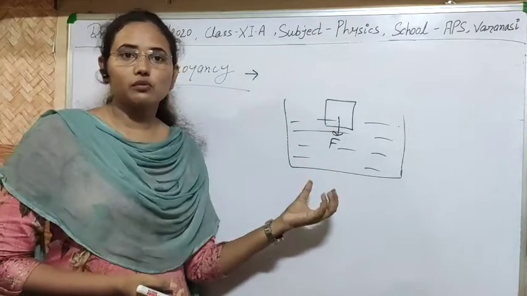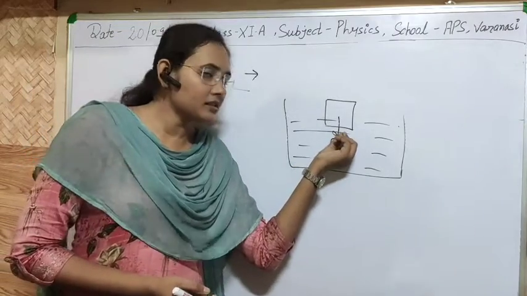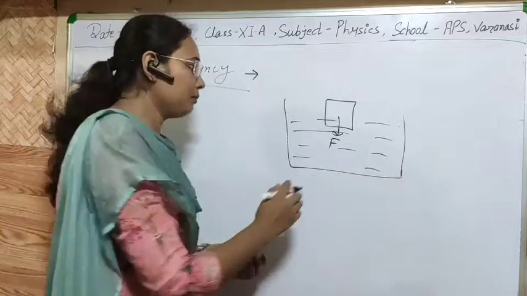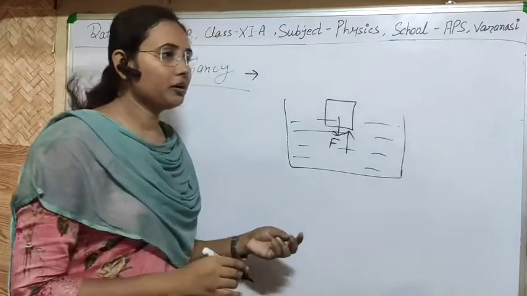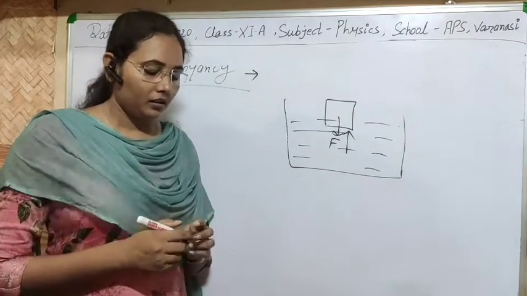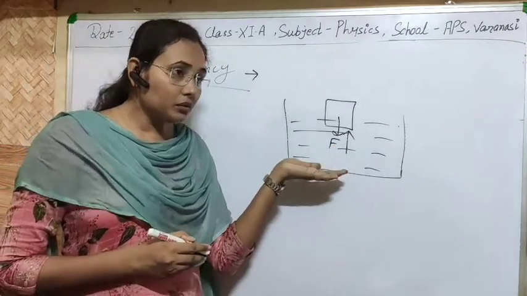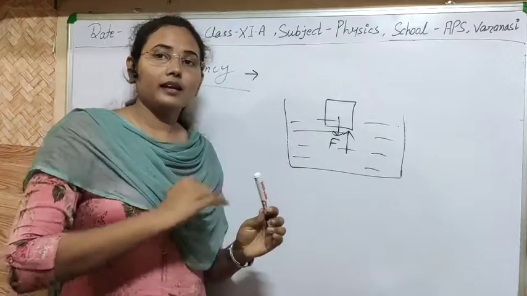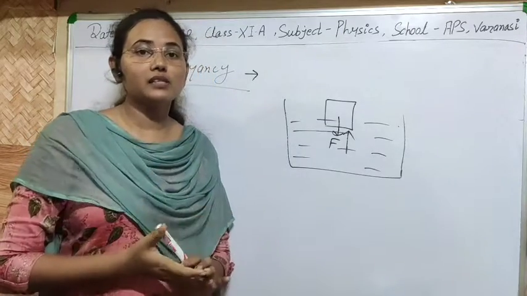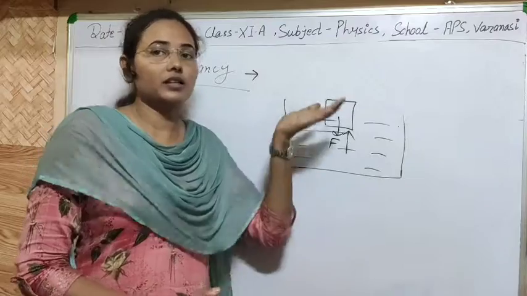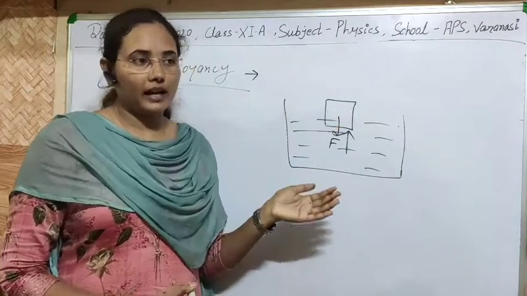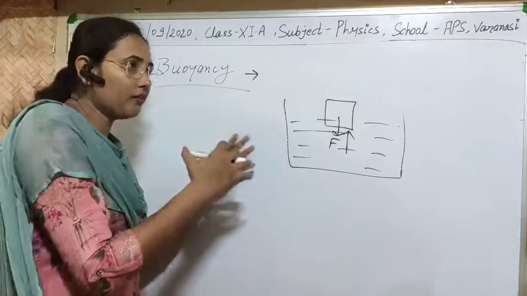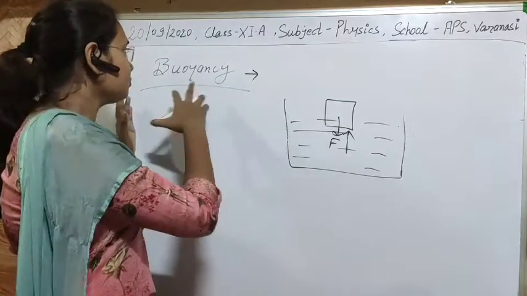That displaced water has a tendency to regain its position, and that's why it will apply an upward force, which tends to push the body in the upward direction. It means there will be an action of upthrust on the body. That upthrust is known as buoyant force, and this whole phenomenon is buoyancy.